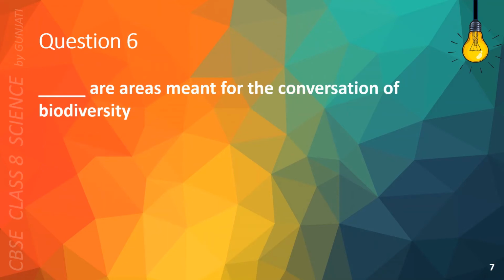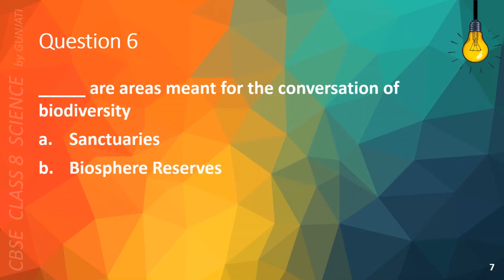Question 6. Blank are areas meant for the conservation of biodiversity. A. Sanctuaries, B. Biosphere reserves, C. Forest, or D. Antarctica. The correct answer is B. Biosphere reserves.